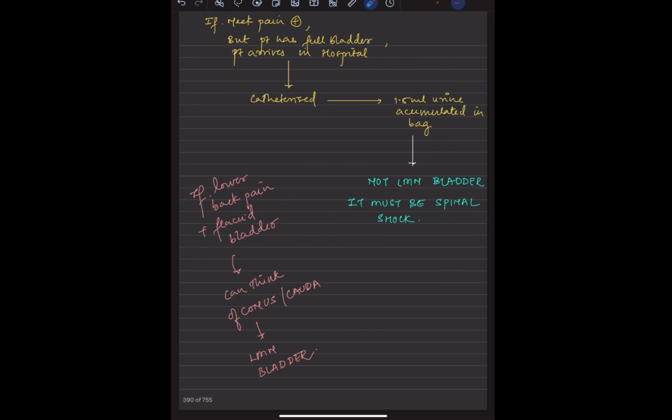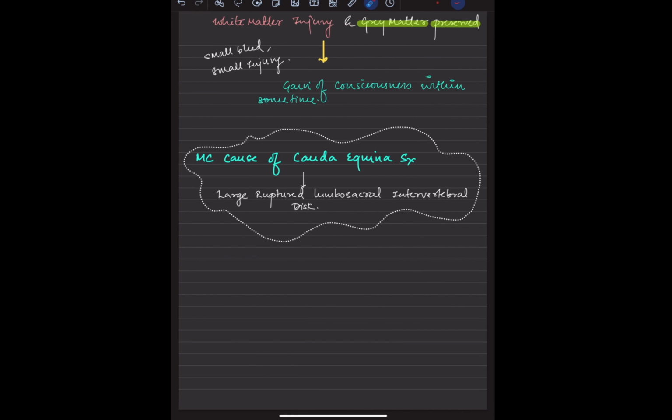So I think we have completed today's topic. I am covering only a small part of the spinal cord so that it is better to understand. It is a huge topic, including the bladder, including the level. So we are building up brick by brick, we are building up the building.